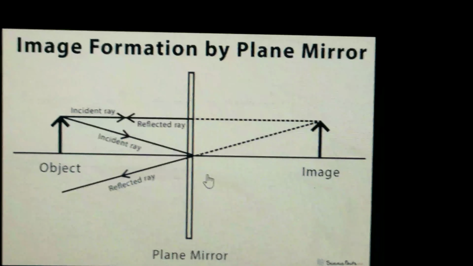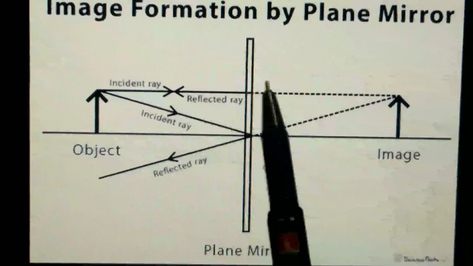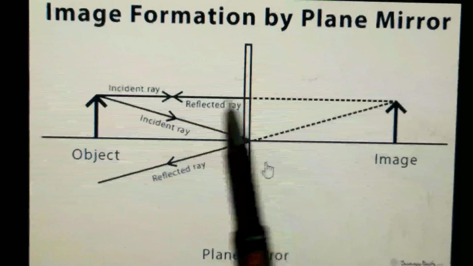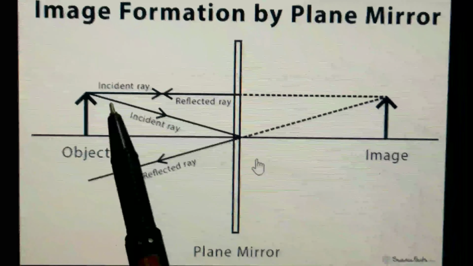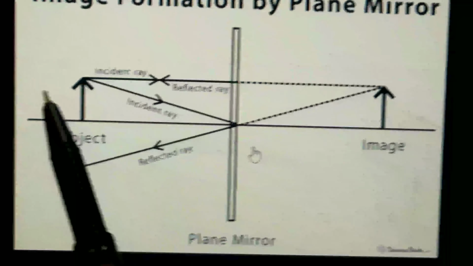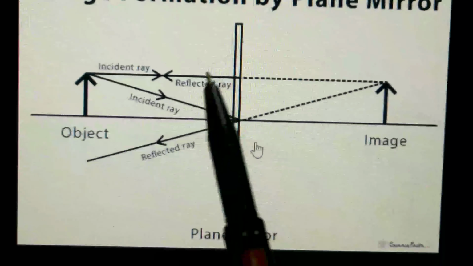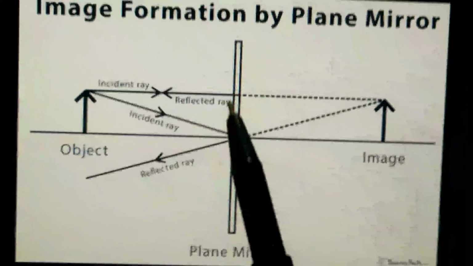The ray of light falling on a plane mirror is reflected at the same angle as the angle of incidence, that you know. And if the ray of light falls on the mirror perpendicularly, then the ray of light will be reflected back along the same path. Here you can see the ray of light reflected normally; the incident ray is normal to this plane mirror, so it reflects along the same path, because if the angle of incidence is 0, the angle of reflection will also be equal to 0.